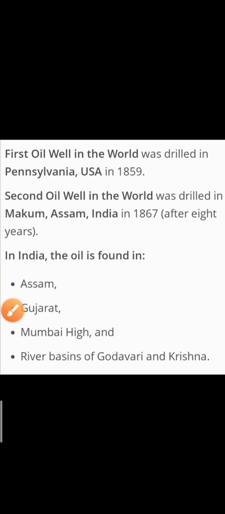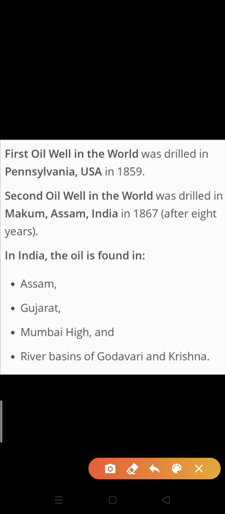The second oil well in the world was drilled in Makum, Assam, India. So the second one is present in our country, India.